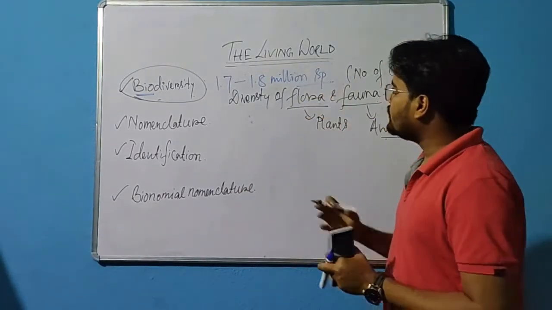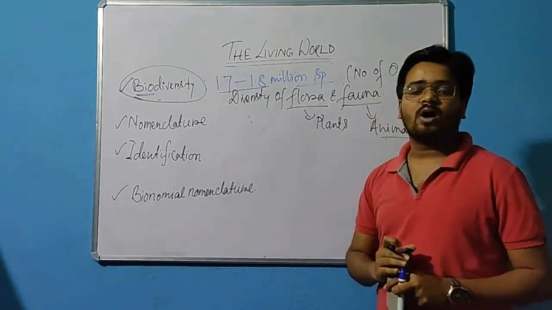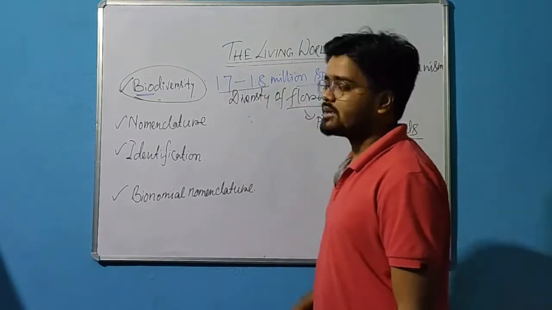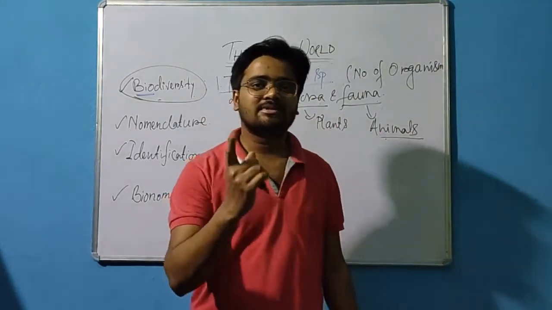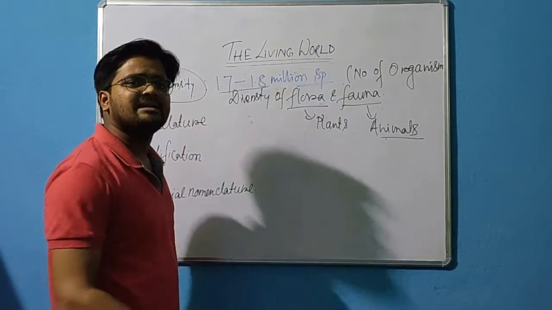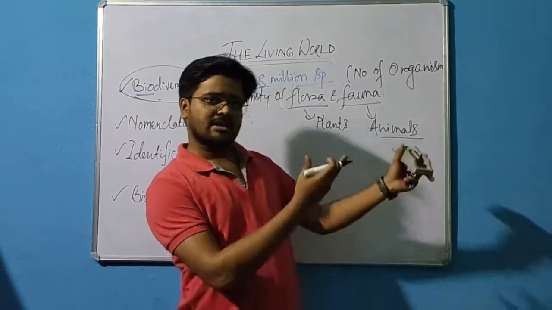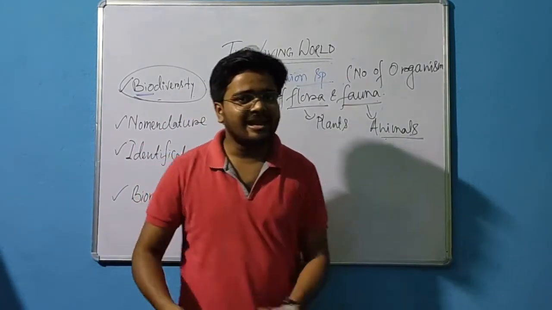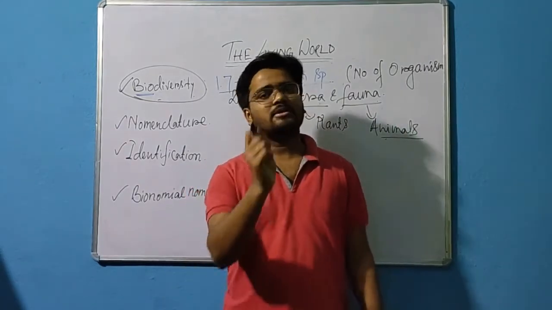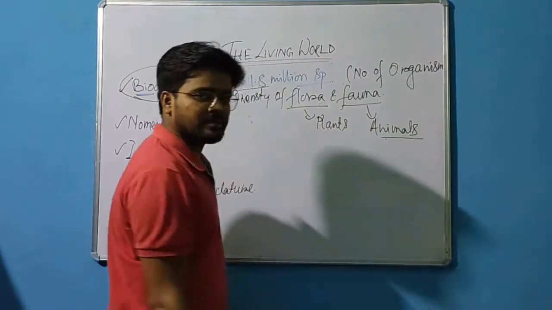Now, total near about 1.7 to 1.8 million organisms are present. Now around these organisms we need some things. Suppose a particular organism, its name might be different, correct? Suppose in Africa the name is different, in India the name is different, in America the name might be different, correct? But the organism is the same.